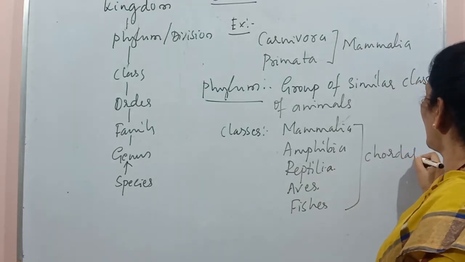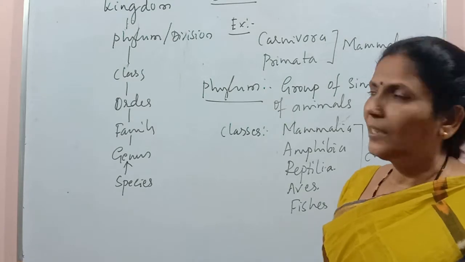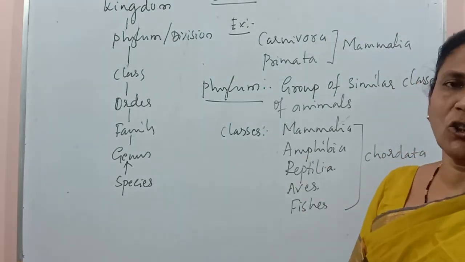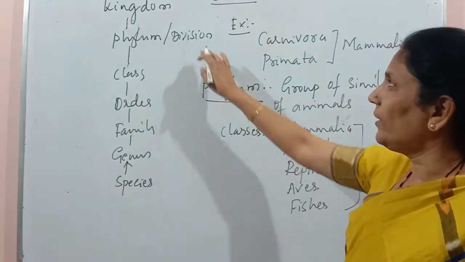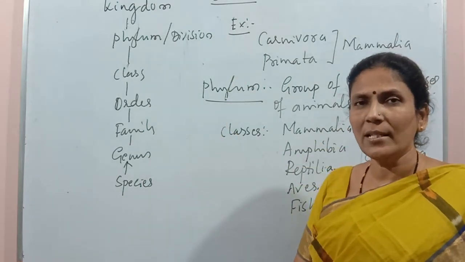In the same way, the classes Dicotyledonae and Monocotyledonae are together placed in one division, and that is Angiospermae.